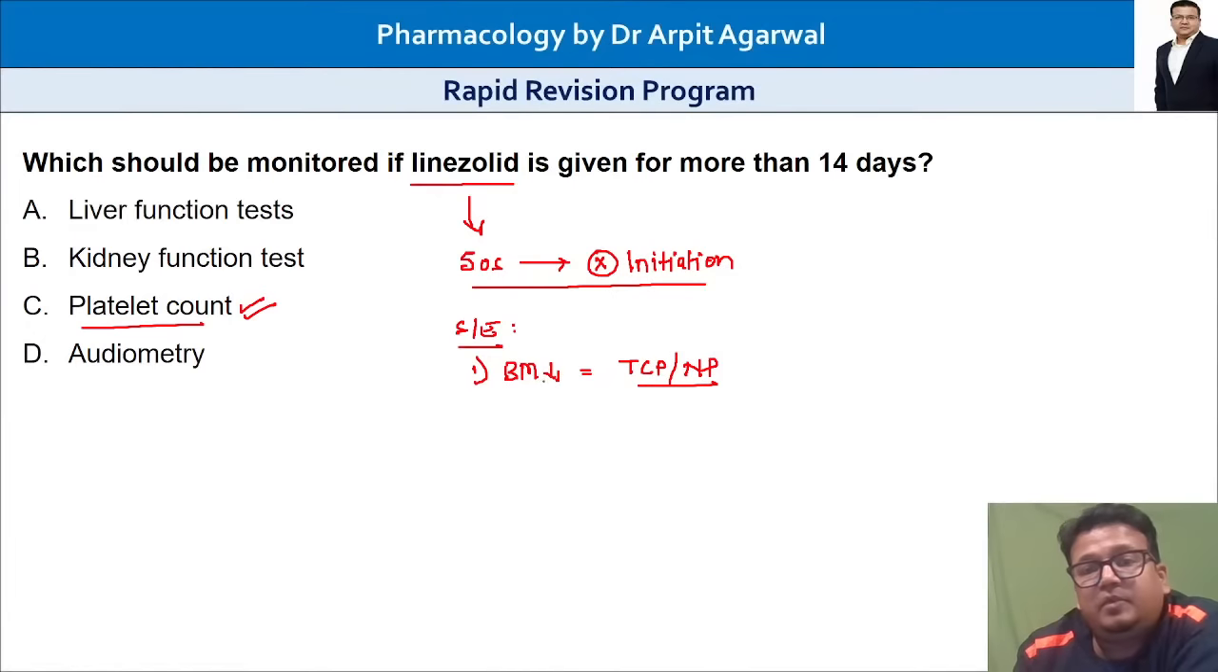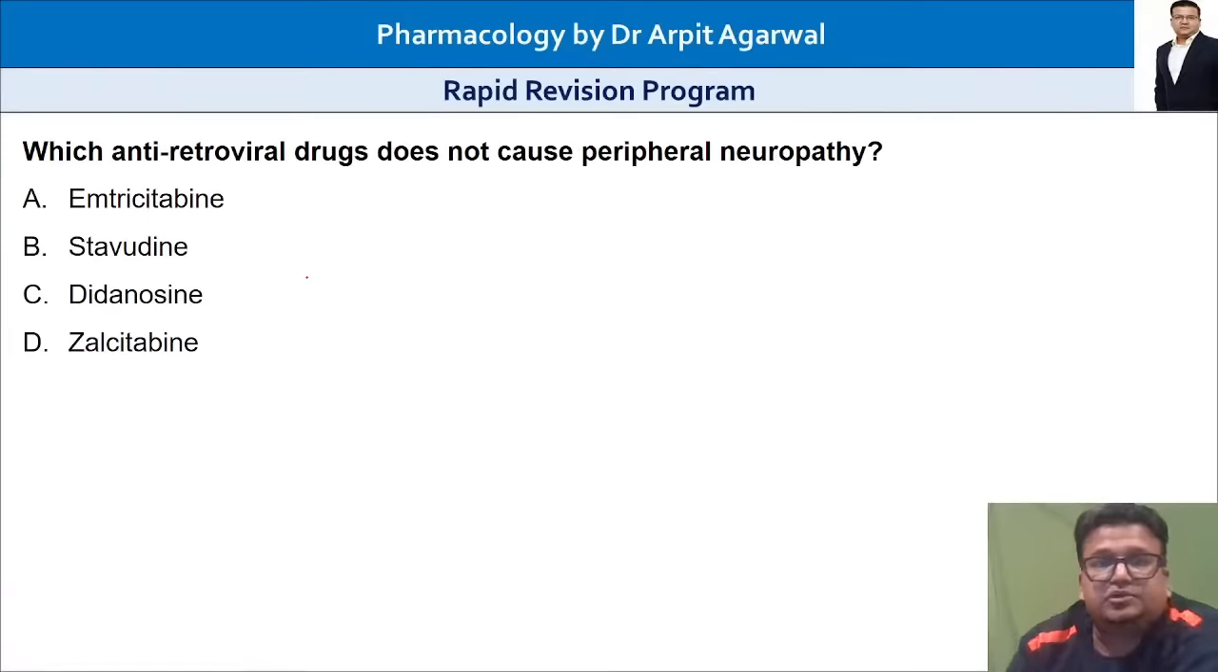So linezolid: bone marrow suppression, thrombocytopenia, neutropenia, monitor blood counts. Next question. Which antiretroviral drug does not cause peripheral neuropathy? Anti-HIV drug, antiretroviral drug. Which antiretroviral drug does not cause peripheral neuropathy? कौन सी है?